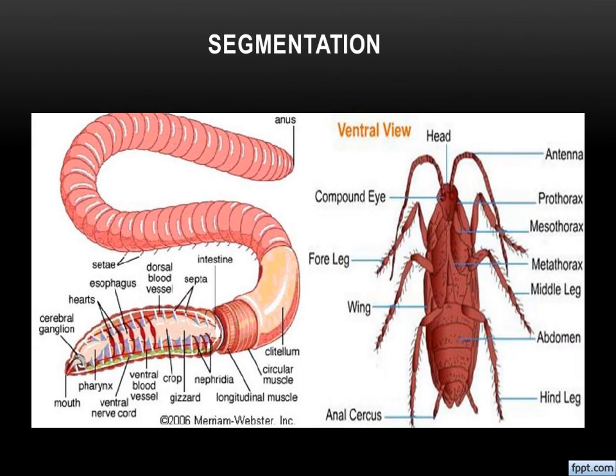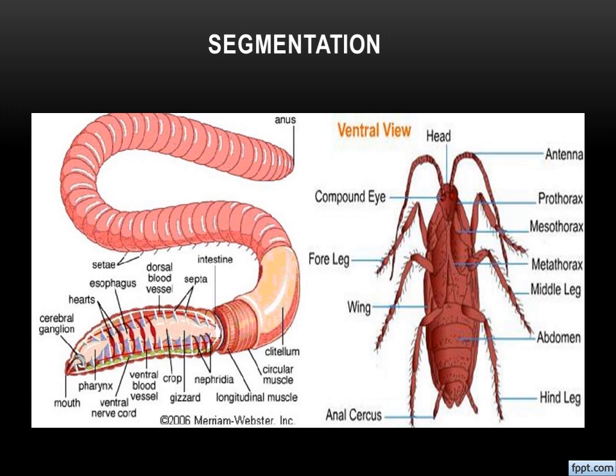So the next character is segmentation. Segmentation means in some animals, the body is divided, either only externally, or both externally as well as internally, into a series of repeated units. Repeated units is known as segmentation. If this repetition is the same, we say the term metamerism, meaning the same or repetitive division is there for these organisms.